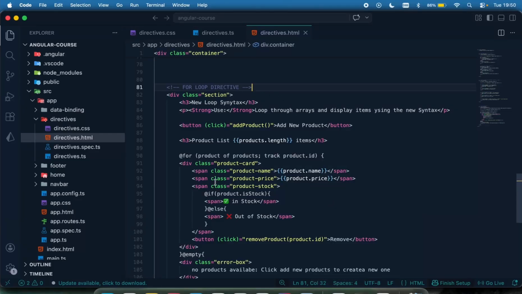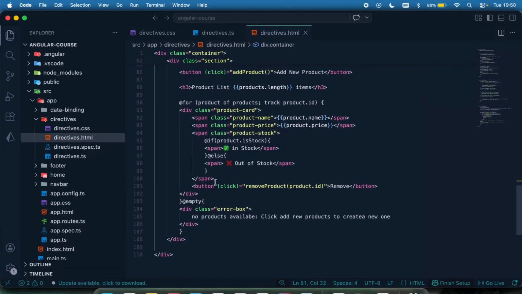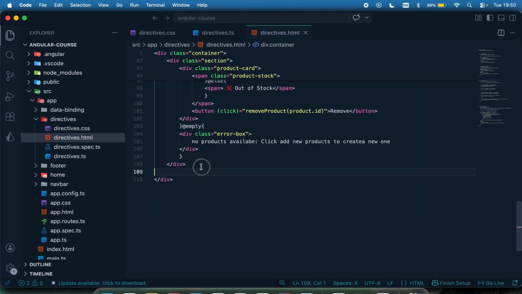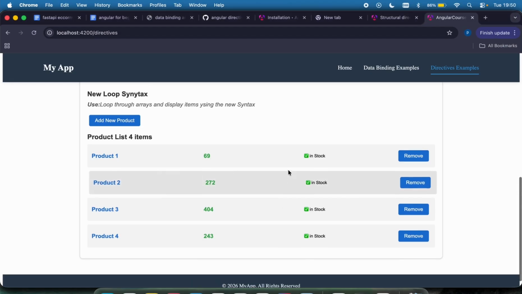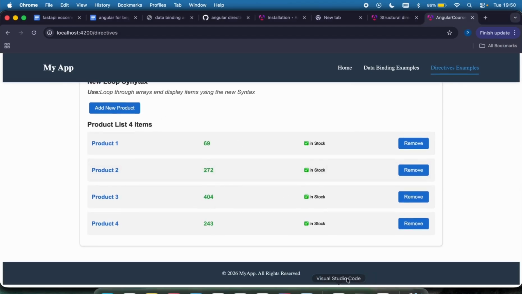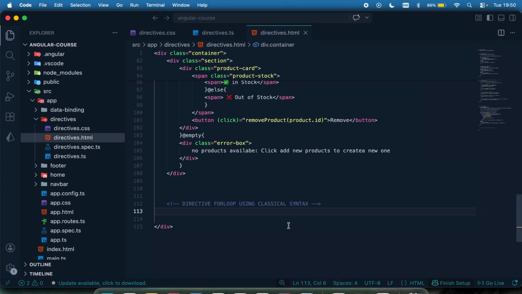So let's do the same thing using the classical syntax. I'm just going to come right down here and say, directive for loop using classical syntax. Okay, so we want to do the same thing, which is what we have right here, but this time around using the classical syntax. So first of all, I'm going to have my div.